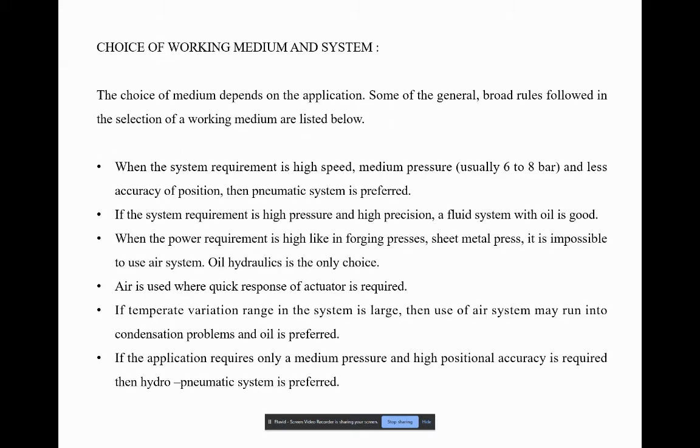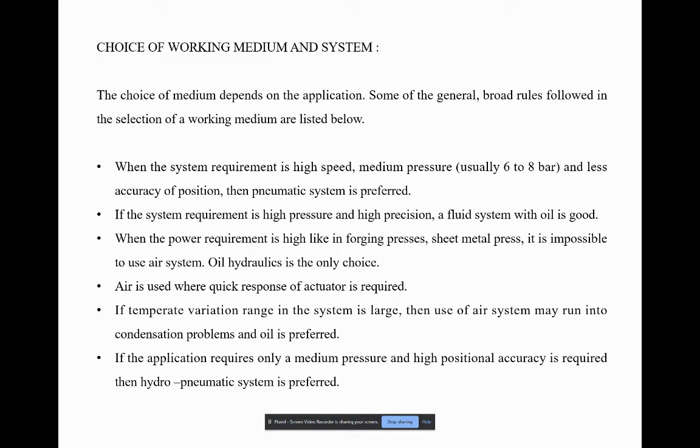Next, we have the choice of working medium, which depends on the application. Some of the rules are as follows. Firstly, whenever the application requires high speed, low pressure, and less accuracy of position, a pneumatic system is preferred. If the requirement is high pressure and high precision, we go for hydraulic oil systems. When the power requirement is high, like forging presses and sheet metal presses, it is impossible to use an air system. We would use hydraulics.